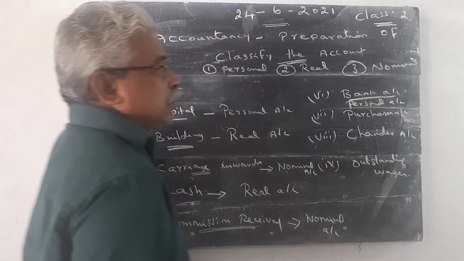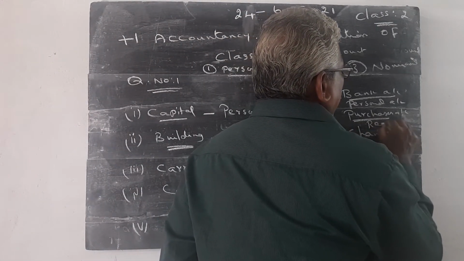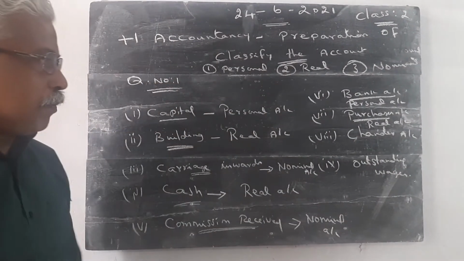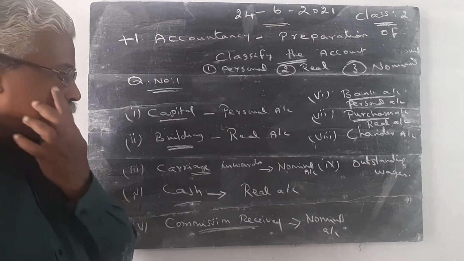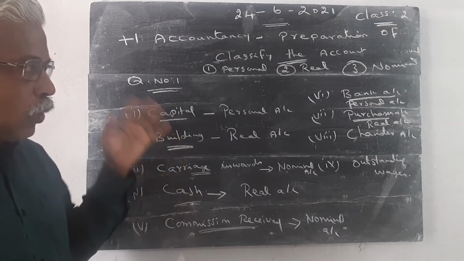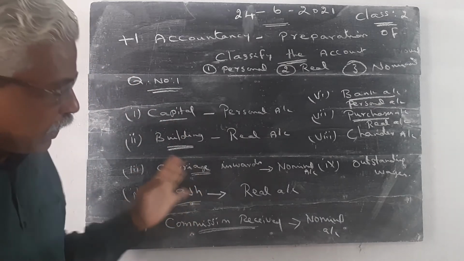Then purchases account. Purchases account is actually a real account. You never consider it as expenditure. Purchased goods means stock comes in. Stock is the real account. Stock can be converted to cash. So purchases is the real account. Purchases is not considered as an expenditure.